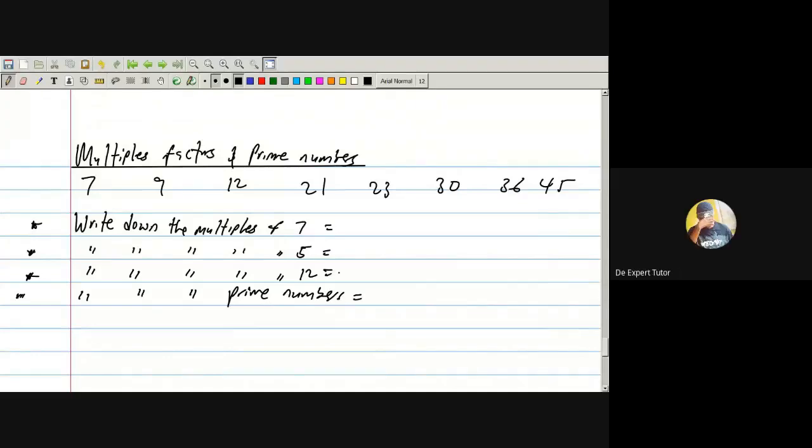Okay, let's do this together. Multiples of 7 are just the multiplication table of 7. So 7 times 1 is 7, and 7 times 3 is 21. Multiples of 5 are 30 and 45. Multiples of 5 end in 0 and 5. Multiples of 12 are 12 and 36. And prime numbers: which ones are prime? There's 7 and 23. That's all.